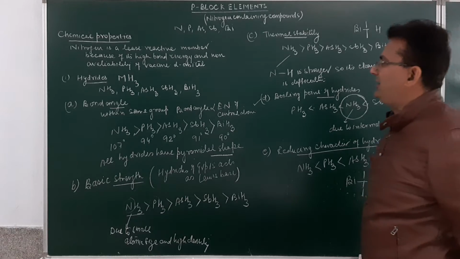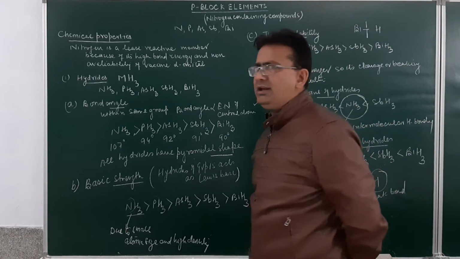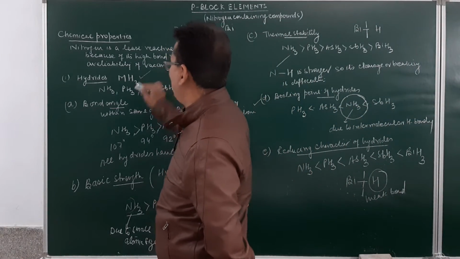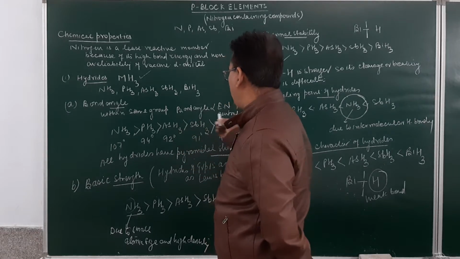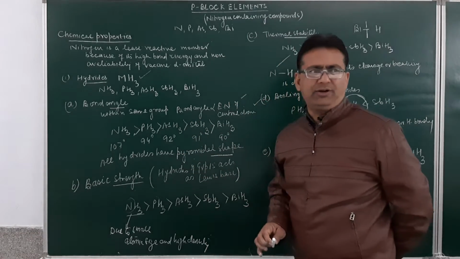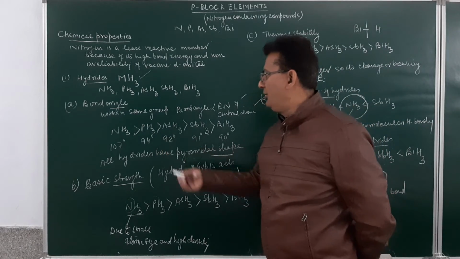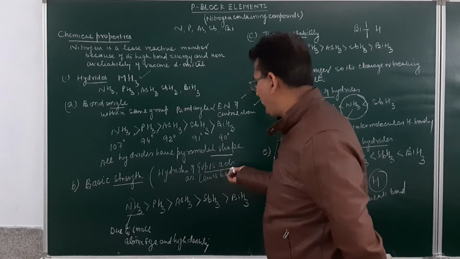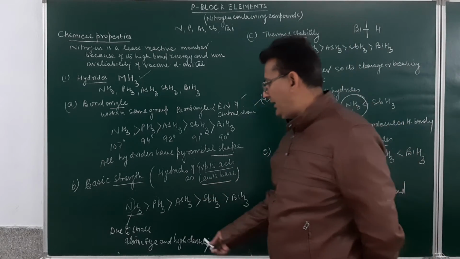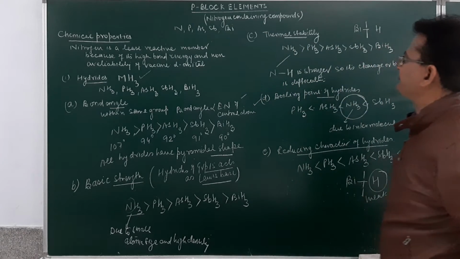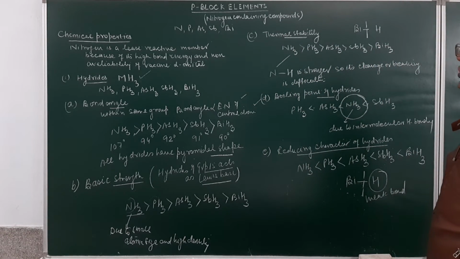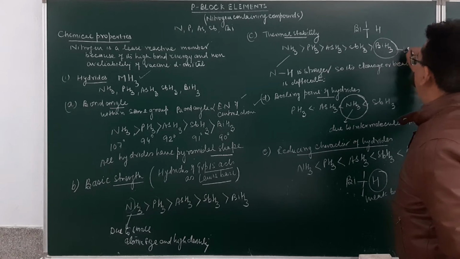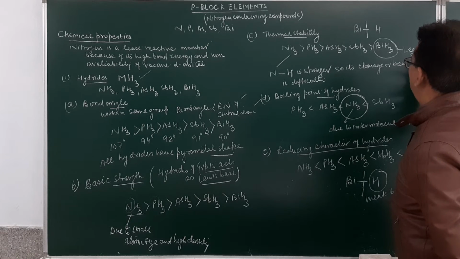So this was the first characteristic property of group number 15, and these are hydrides. Hydrides are of what kind? MH3. Bond angle is directly proportional to the electronegativity of the central atom, so ammonia will be more than phosphine, more than arsine, stibine and bismuthine. Basic strength: hydrides of group 15 act as a Lewis base, and ammonia is the strongest base over here. Thermal stability goes on decreasing on moving down the group. In fact, bismuthine is least stable in nature.